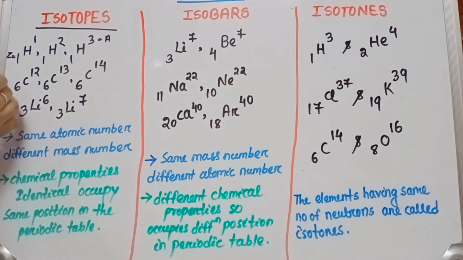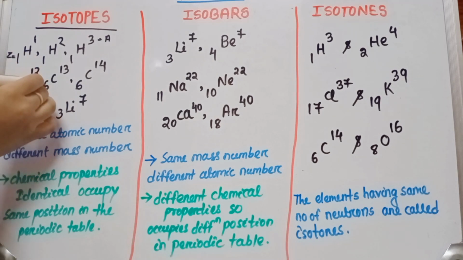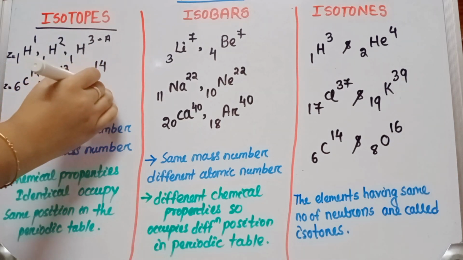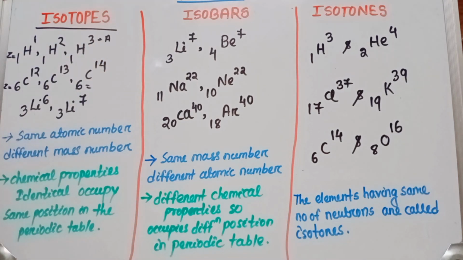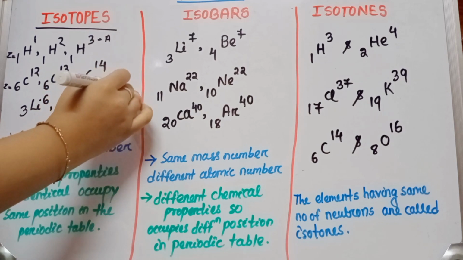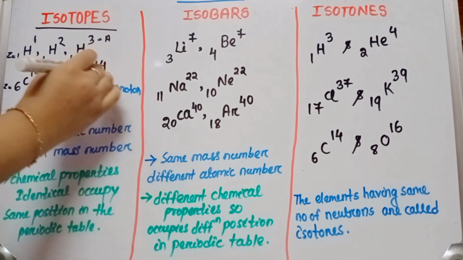Here Z equals to 6, C 12, Z equals to 6, C 13, Z equals to 6, C 14. That means the number of proton is same, but the neutron is different. The number of proton is same, but the mass number is different.